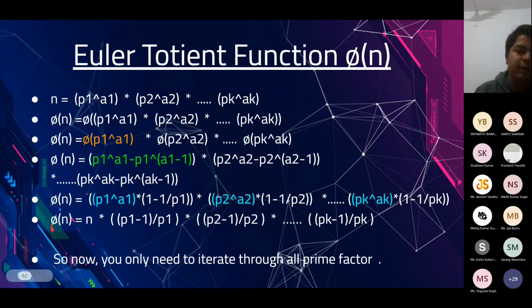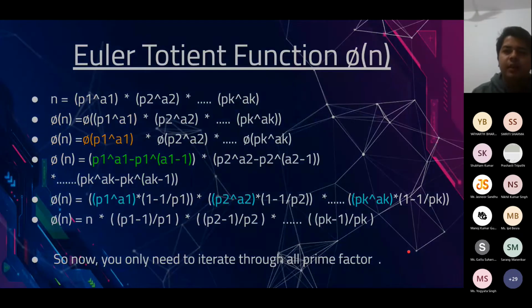So if you want to find the value of the Euler-Totient function for any number, what you simply have to do is find all the different prime numbers that divide it, and then use this particular formula. For that, you need to know how to factorize a number.